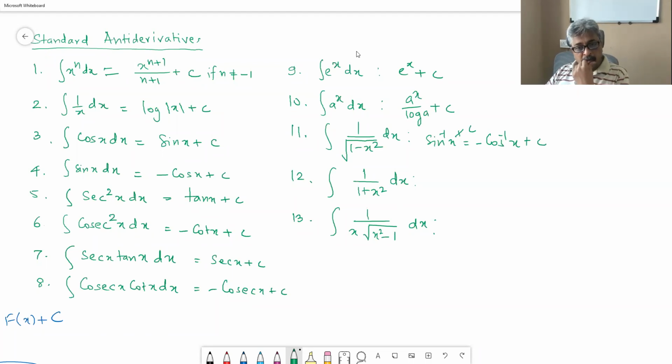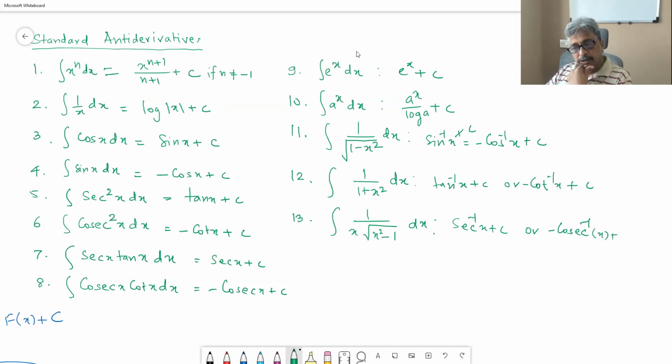This is tan inverse of x plus c or minus cot inverse of x. This is sec inverse of x plus c or minus cosec inverse of x. Done. So these are the 13 ones. Good.